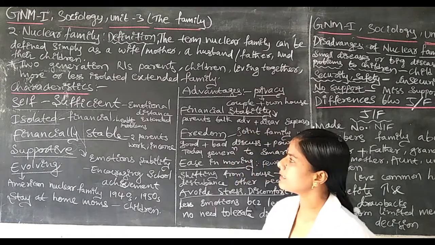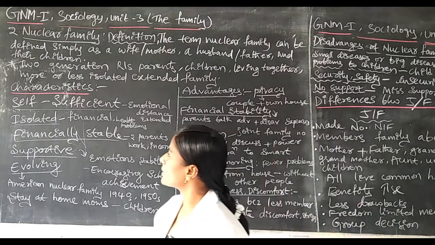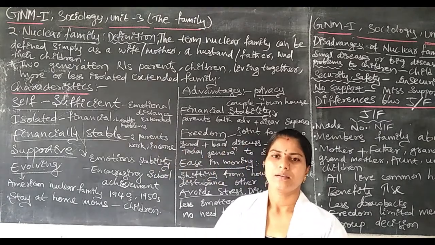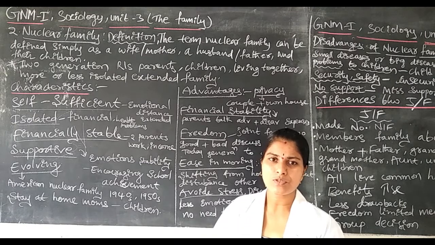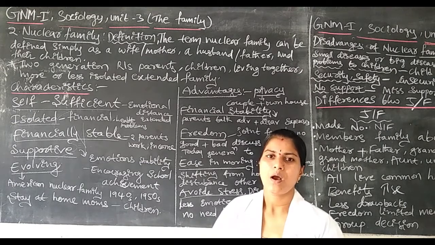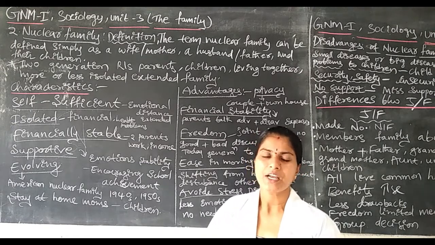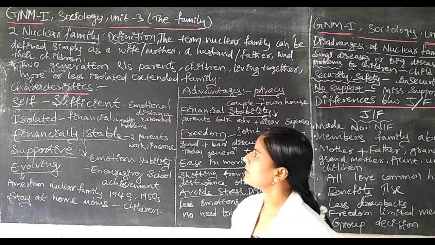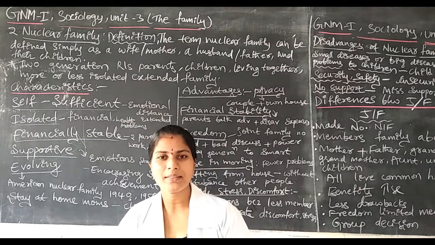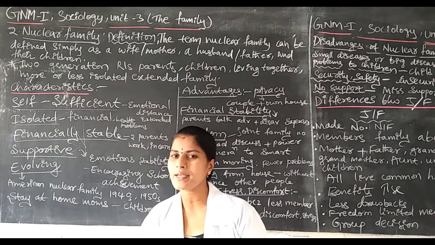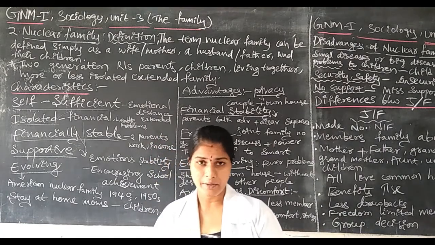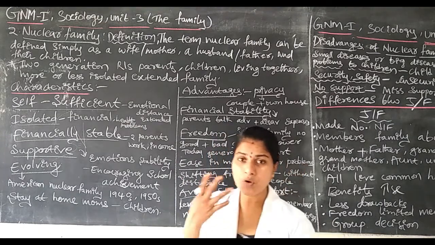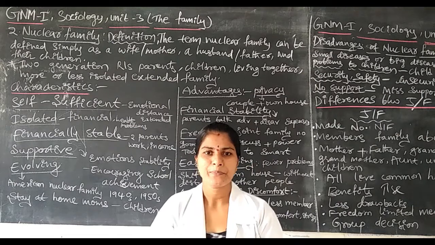In this we are going to discuss characteristics. When we say a family belongs to the nuclear family, how do we differentiate, which type of characteristics are there? In the joint family there is no freedom, there is no isolation. The number of people will be increased, three or more generations living together.